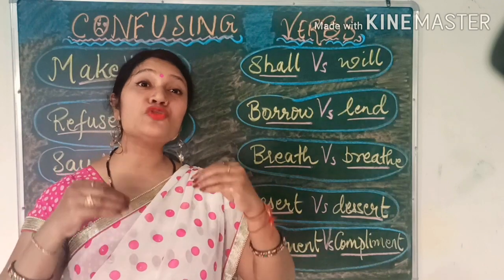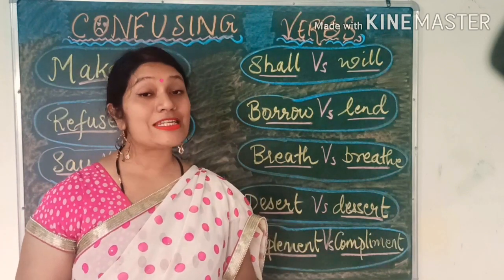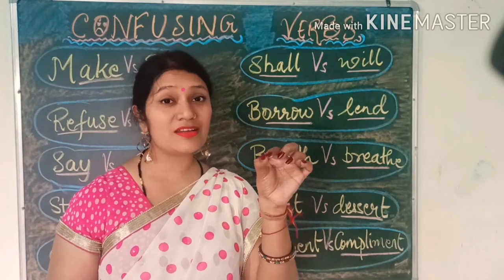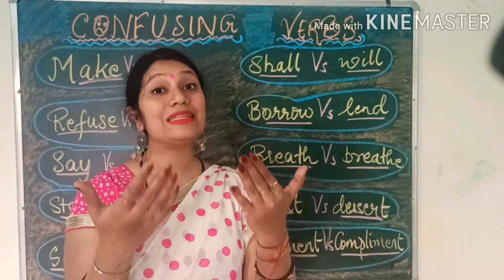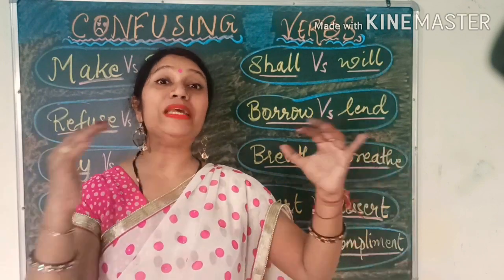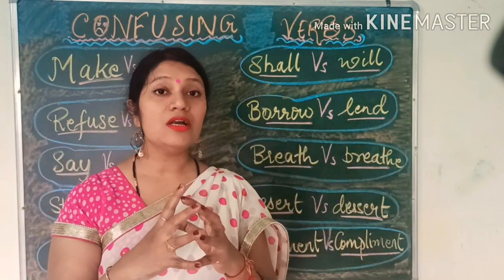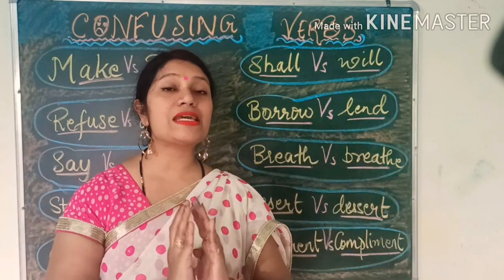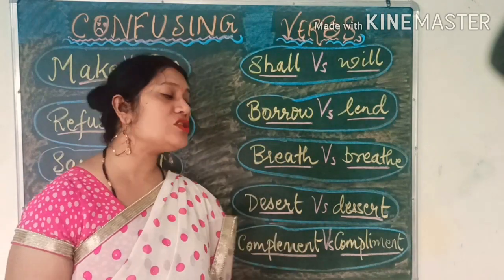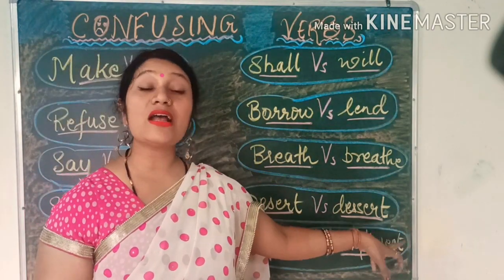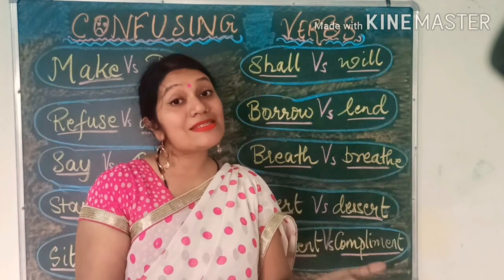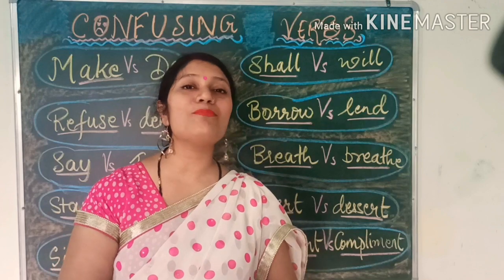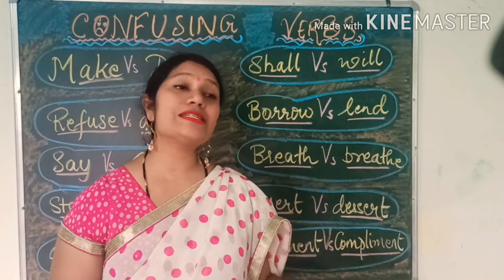But when you really want to praise someone, that is a compliment with an I. If there is an I, that means it is praise. And when you want to complete something, that is a complement. So what is a complement in a sentence? That means which word makes the sentence complete. That is complement with an E, and compliment with an I means the praise you're getting. And you say thank you for the compliment if you are being praised. So that is an I.